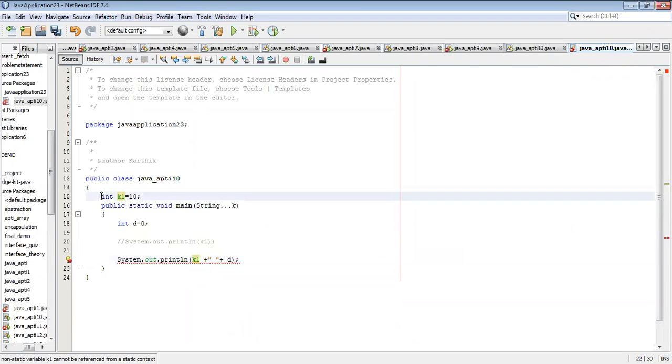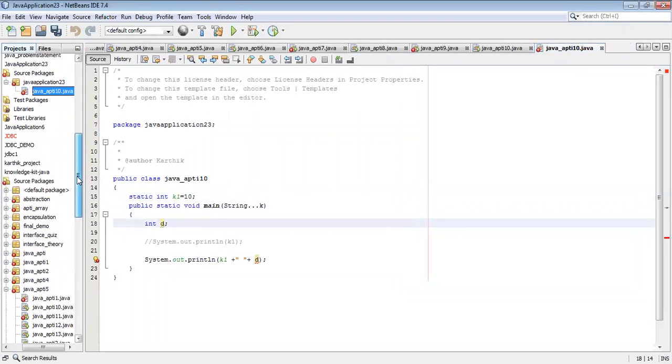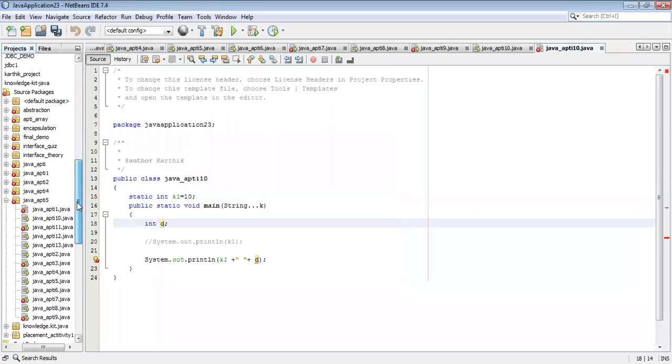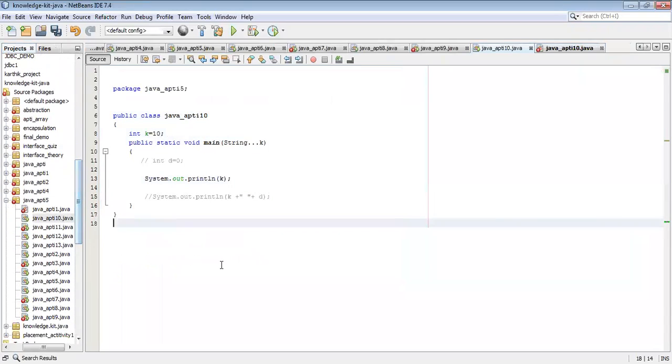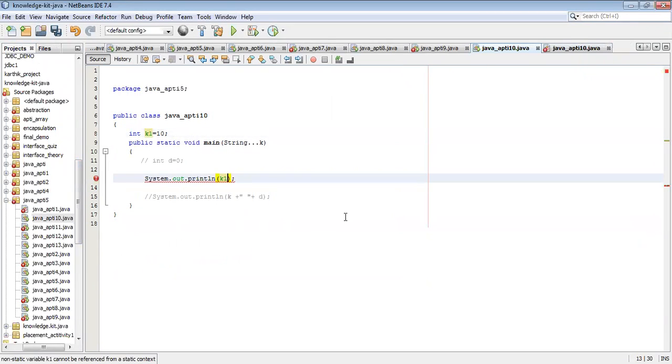Non-static. If you want to overcome all this difficulty, static. Again you have to put static. These three points you should always remember. Again, if you're not initialized here also, you will get the error. So here is also the same. But we should take a different variable here. That's it. If you take a different variable, definitely we'll get the compile time error.